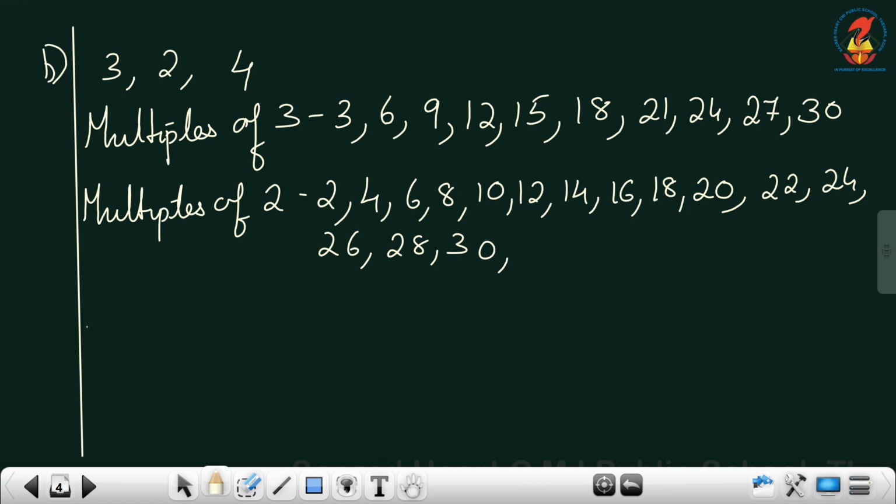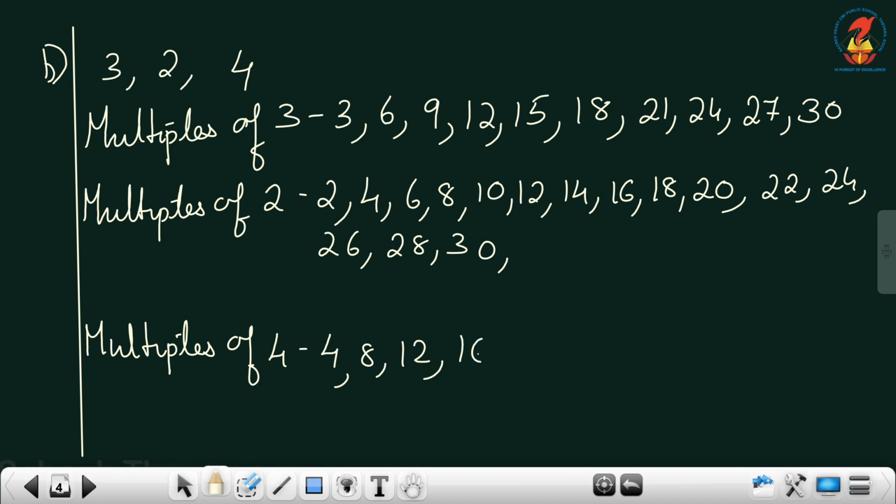Okay. Now multiples of 4. Multiples of 4. 4 ones are 4, 4 twos are 8, 4 threes are 12, 4 fours are 16, 4 fives are 20, 4 sixes are 24, 4 sevens are 28, 4 eights are 32, 4 nines are 36, 4 tens are 40. Okay, I'll stop over here children.